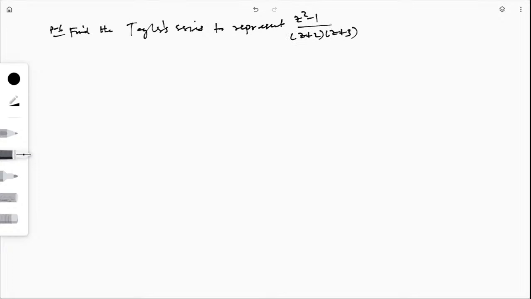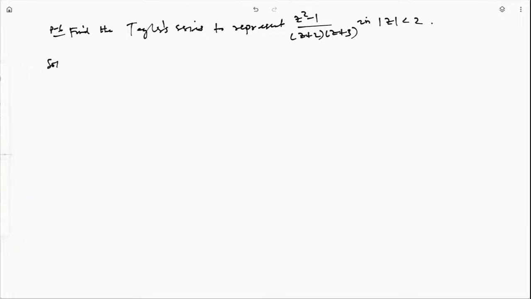This will be your last problem. So what is the problem? Find the Taylor series expansion, or find the Taylor series to represent z square minus 1 whole divided by z plus 2 whole into z plus 3 in mod z less than 2.